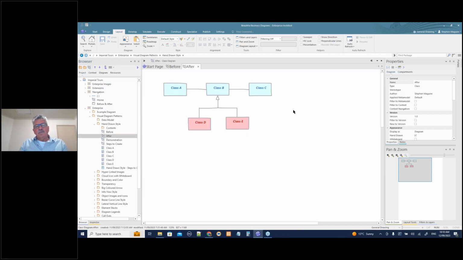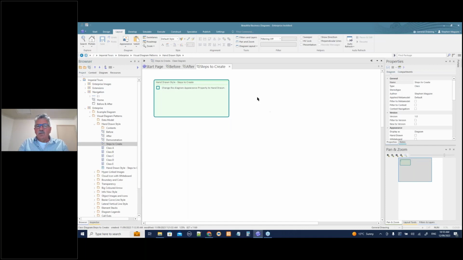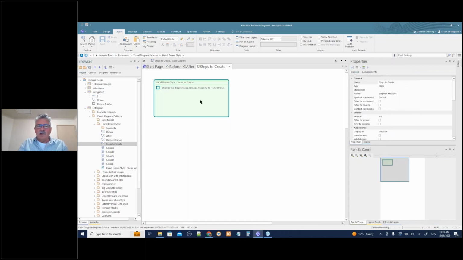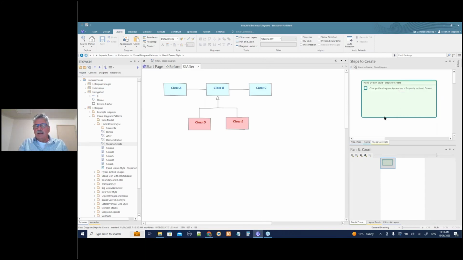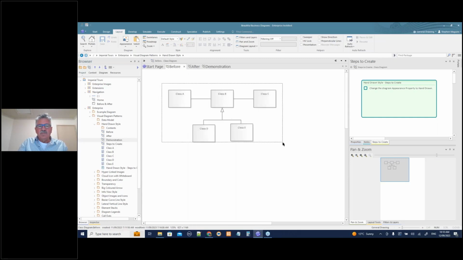Let's have a look at after. So what I've done here is I've used a custom drawing style of hand drawn. I'm also using checklists, and I'm going to put those over here. After the presentation, if you connect with me on LinkedIn, I'll give you this entire presentation, so please don't worry about taking copious notes. There are detailed steps to create this for every single pattern that I'm showing you. So it's simple, right? I'm going to show you the demonstration. Here's the before one.